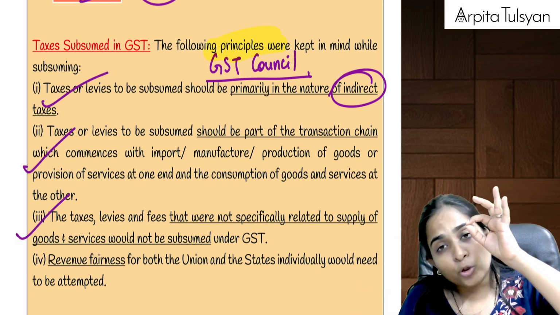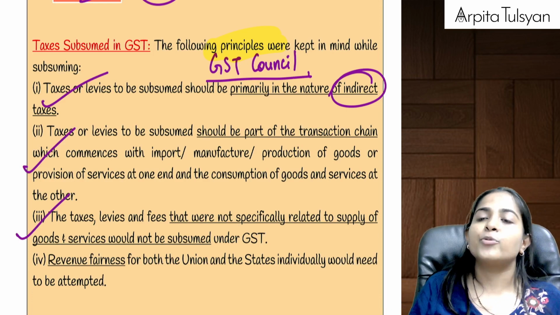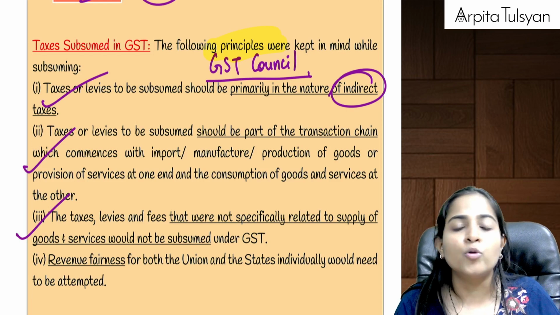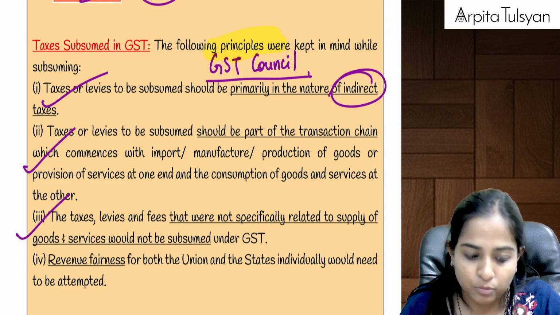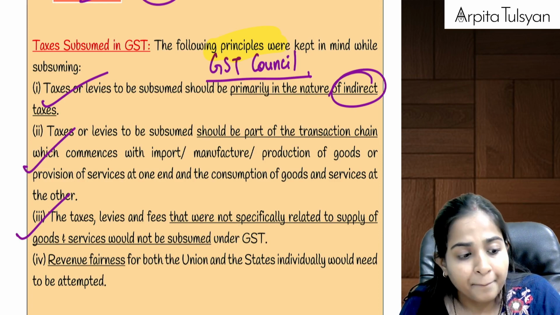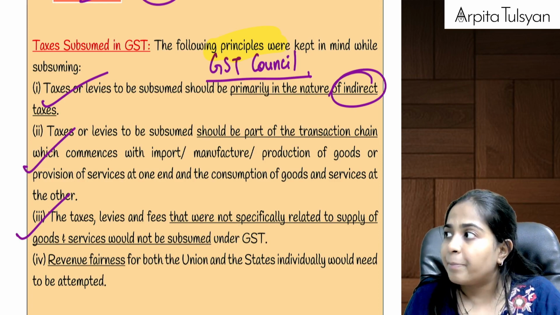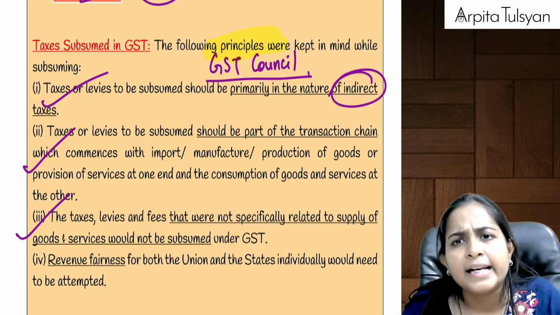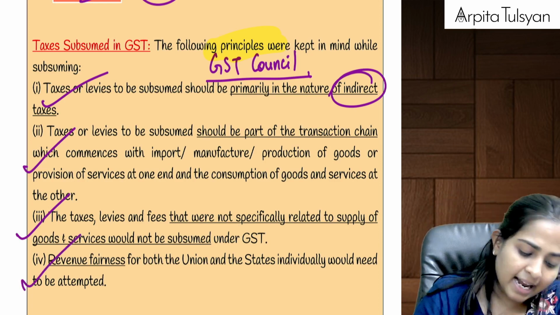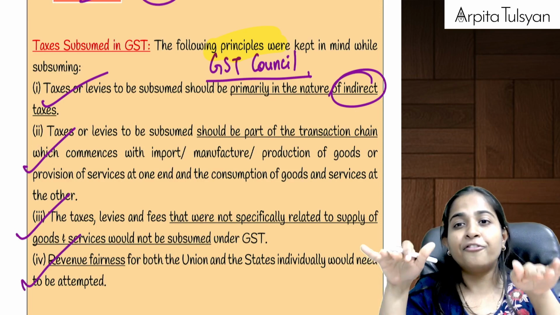Then only those taxes should be subsumed which were relating to goods and services. Any taxes which do not relate to goods and services should not be subsumed. Example, income tax. Example, stamp duty. Example, municipal taxes. These are not related to goods and services, so these should not be subsumed. And the last one, there should be revenue fairness.